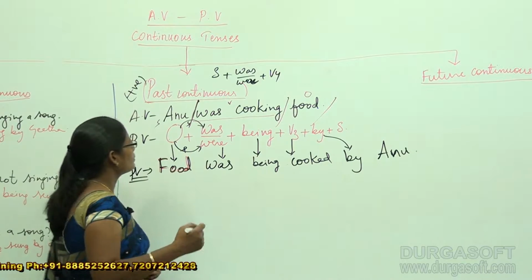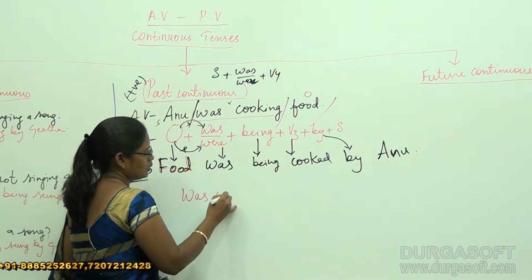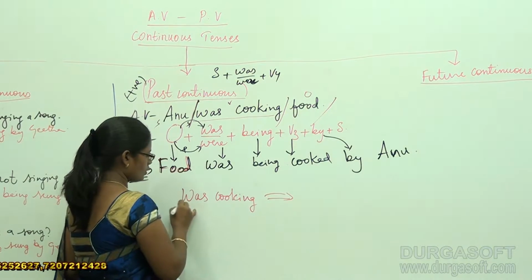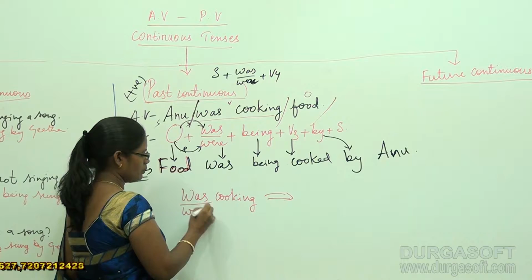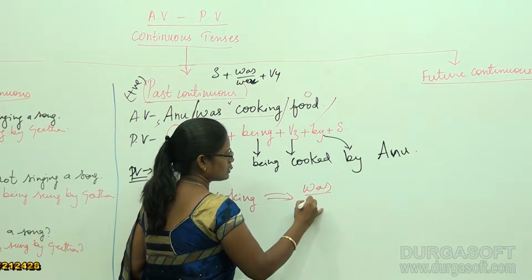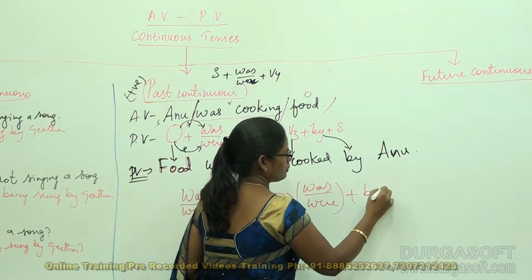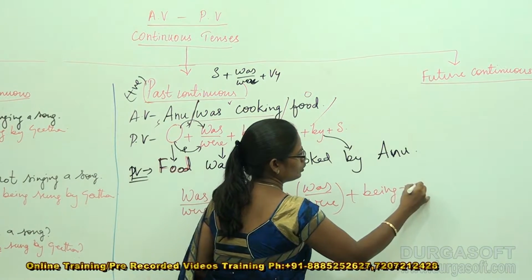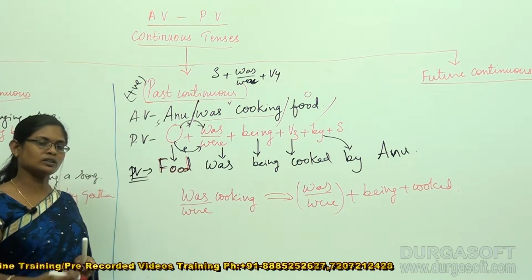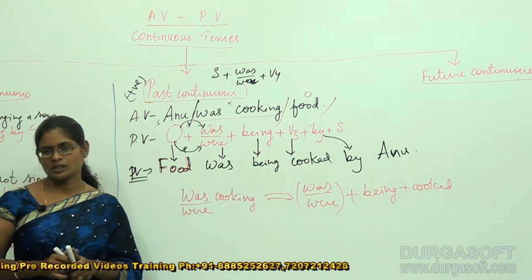So guys, from this you might have understood that "was cooking" gets converted into "was or were plus being cooked". This is the actual structure that we are supposed to follow in past continuous tenses.